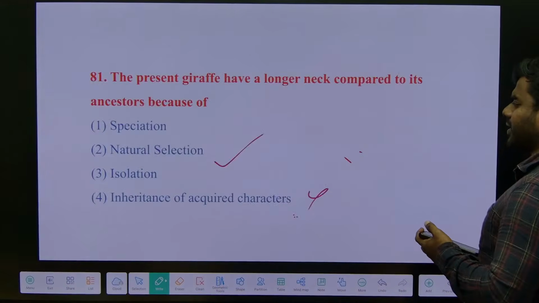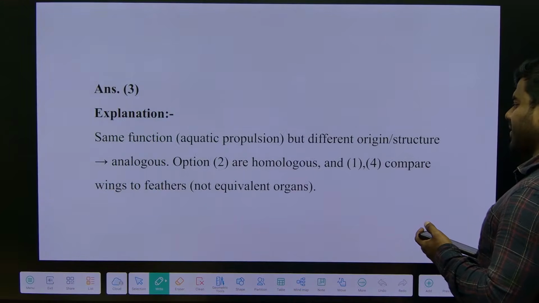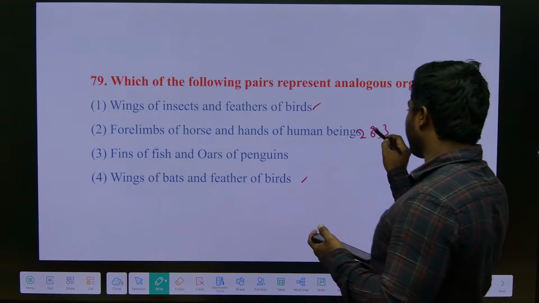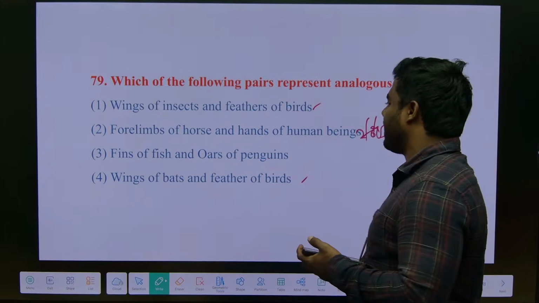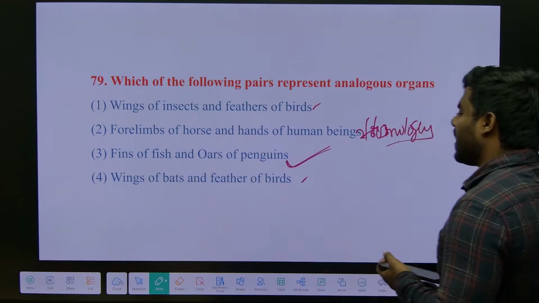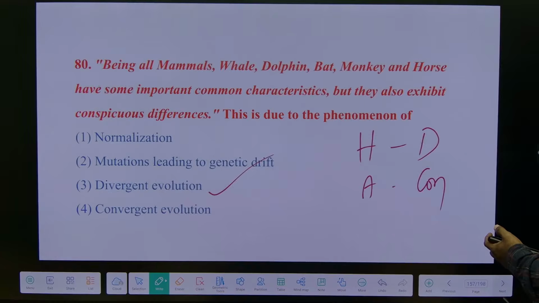Correct, Shafia, correct. They are homologous, right. 4 limbs of horse and human beings, they are homologous, right. So answer is 3. Right, correct.